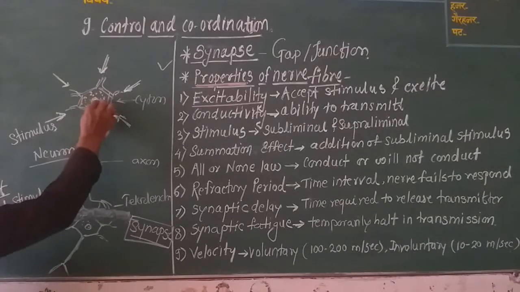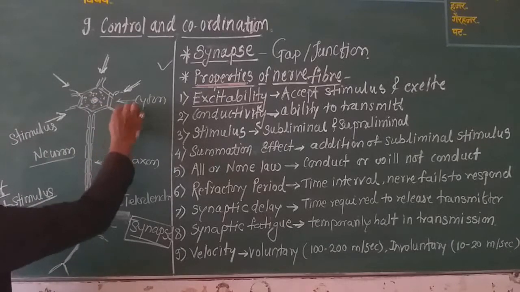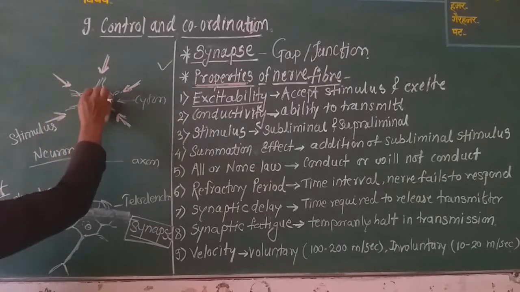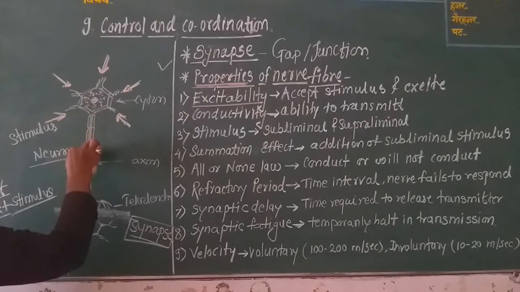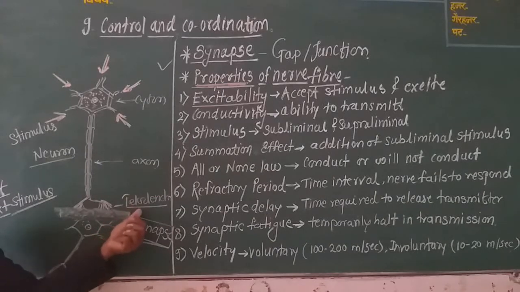From the cyton, it is transmitted through the axon, and from the axon it goes to the telodendronic end, to the telodendron.